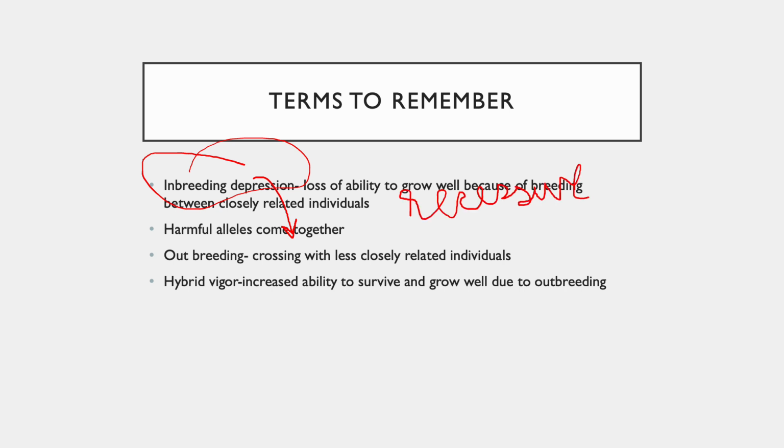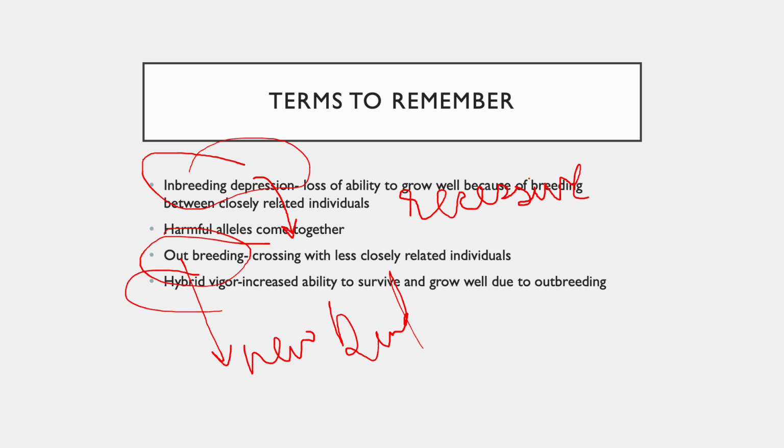However, when we are talking about outbreeding, we are talking about new kinds of traits being formed because we have not so closely related individuals but a different variety of individuals coming together under the same species. As a result, hybrid vigor, outbreeding, and inbreeding depression are the three important terms here.